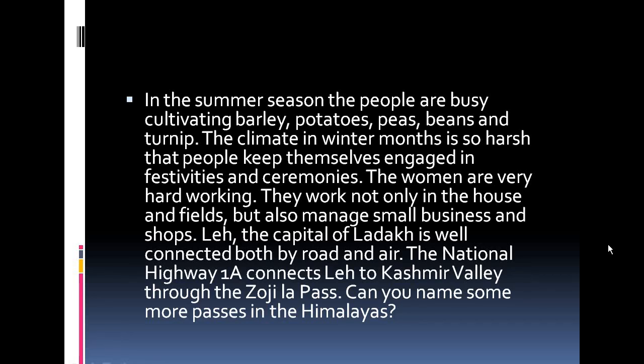So the national highway, which is 1A, connects Leh to the Kashmir Valley through the Zojila Pass. If you are coming by road, this is the main national highway. Now, can you name some more passes in the Himalayas? There are other national highways too, which pass through the Himalayas to Leh and Ladakh.